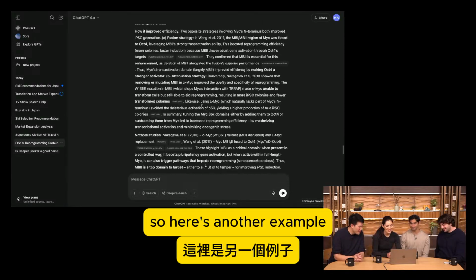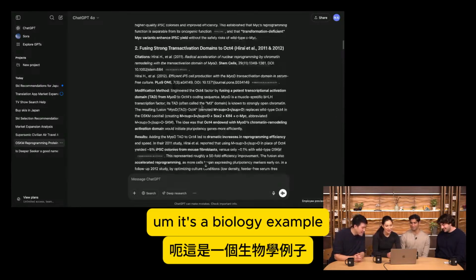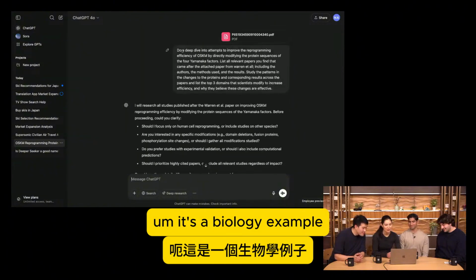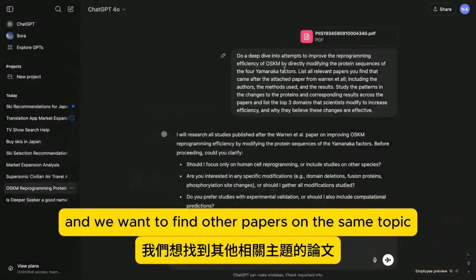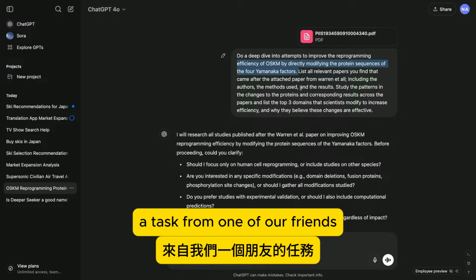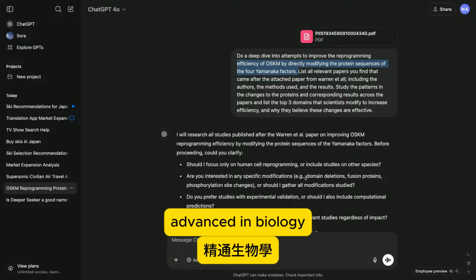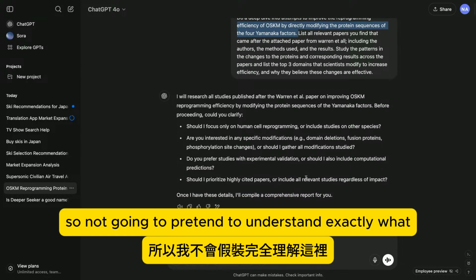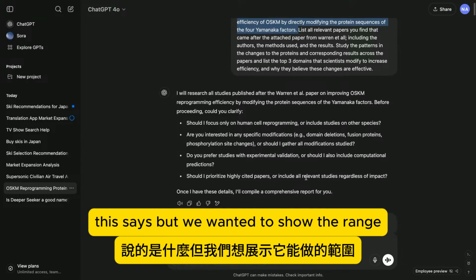So here's another example. It's a biology example. So we uploaded a paper, and we want to find other papers on the same topic. This was actually a task from one of our friends at OpenAI who's very advanced in biology. So not going to pretend to understand exactly what this says, but we wanted to show the range.